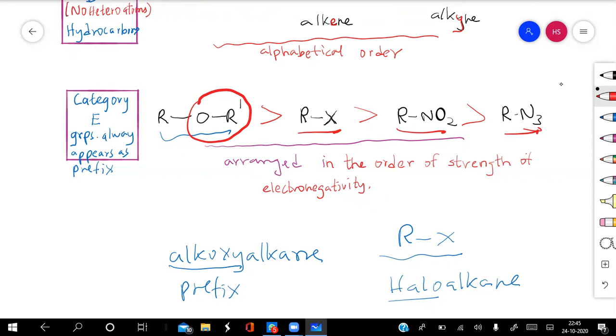We consider it as chlorine, bromine or iodine, but very rarely do we consider it as fluorine, because in the laboratory and industry we can't use fluorine. Fluorine is very dangerous and highly corrosive also, so we have to take a lot of precautions. So the priority of the halogen here is lower than oxygen, so we have to give it the second priority among this category.